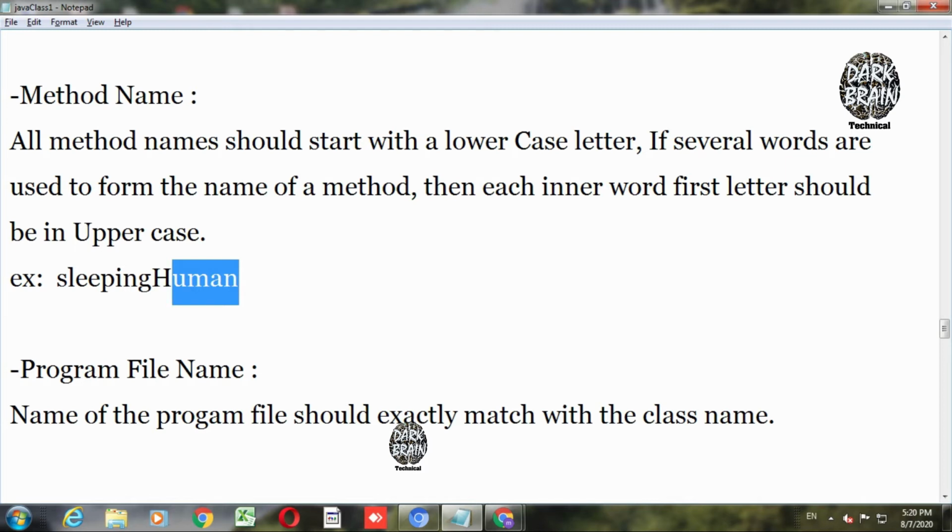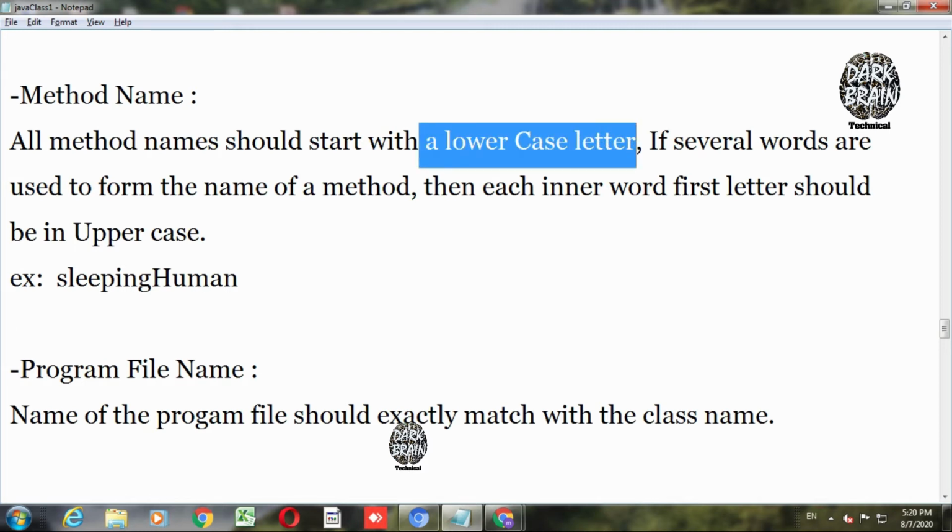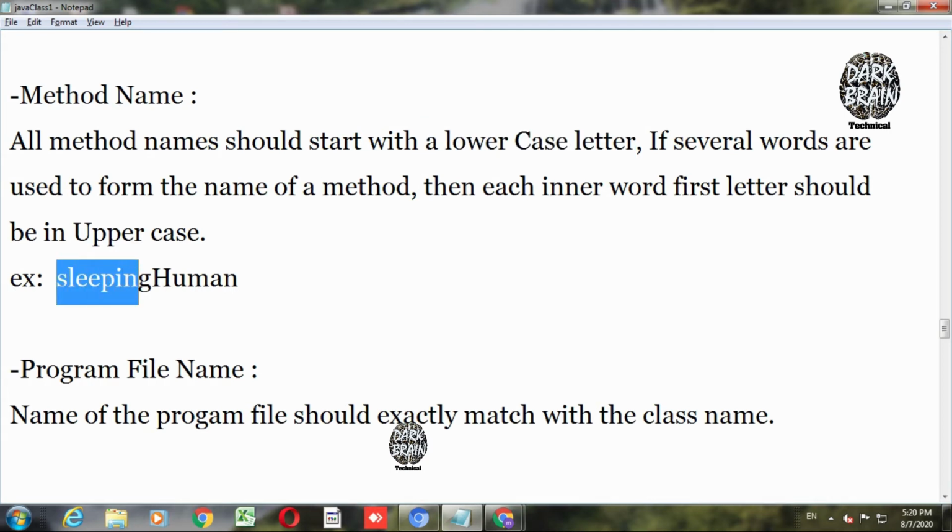It is a certain behavior of every object. In case of a human, the behavior may be walking, sleeping, eating and so on. Each of these behaviors is nothing but a method. How do you write this method? The first letter should be in lowercase, and when you write sleepingHuman, s should be a small case letter and H should be a capital letter.